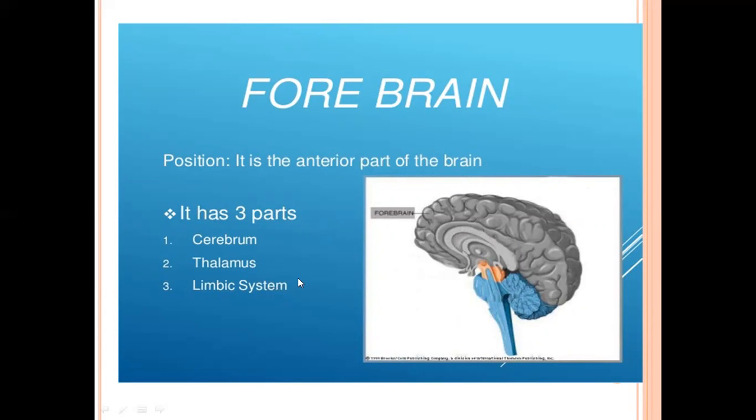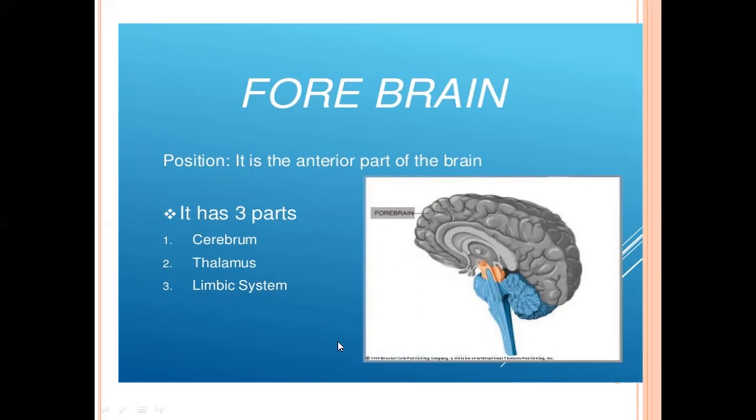The limbic system is a set of structures in the brain that deals with emotion and memory, and it has three or four parts. Out of these, hypothalamus is one important part. So the forebrain is divided into three main parts: cerebrum, thalamus, and hypothalamus or limbic system.